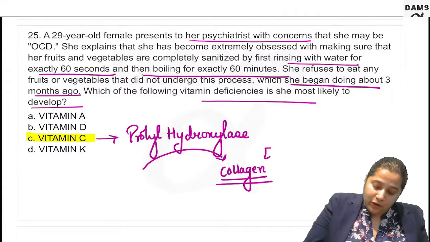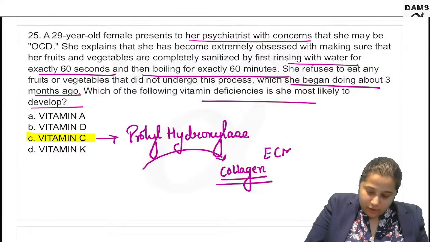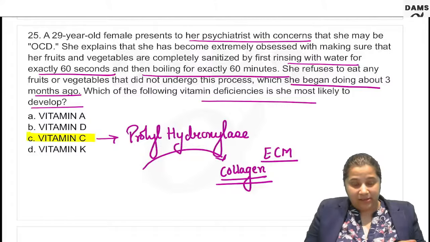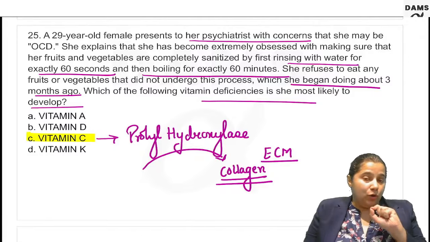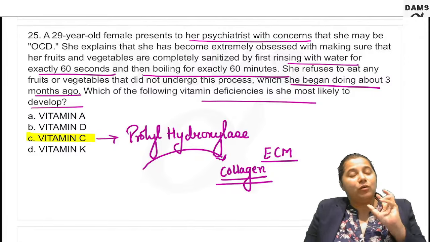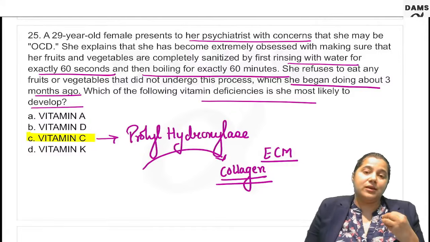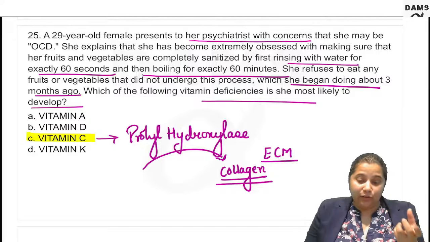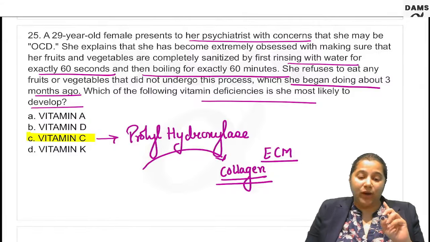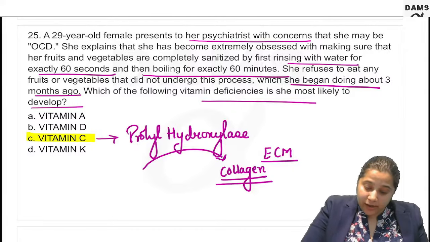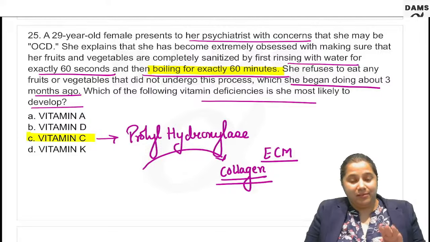Collagen is part of extracellular matrix. If there is no vitamin C, there will be no strong collagen. Collagen will not be very stable, and that will result in scurvy. And that is why we see bleeding gums in vitamin C deficiency. Please note, cooking particularly destroys vitamin C.